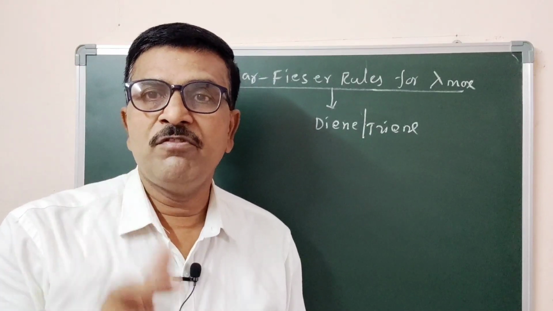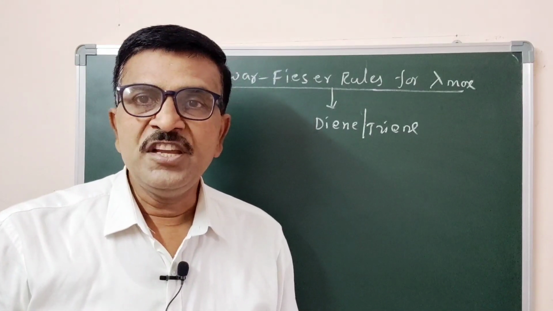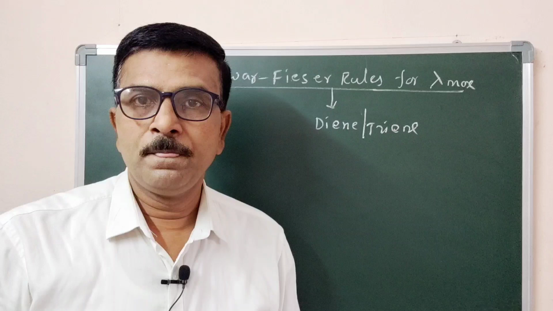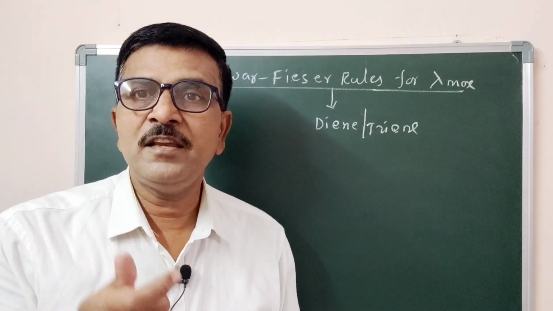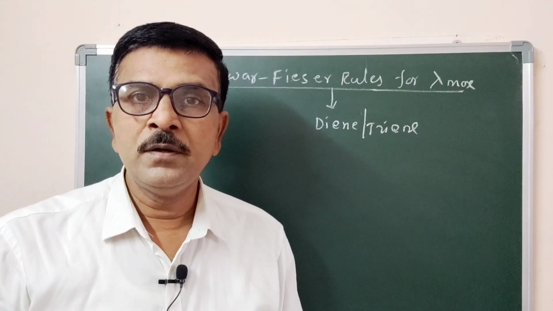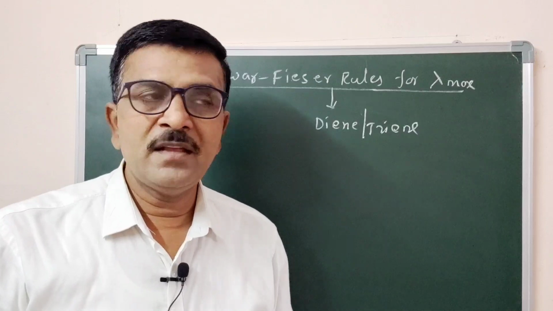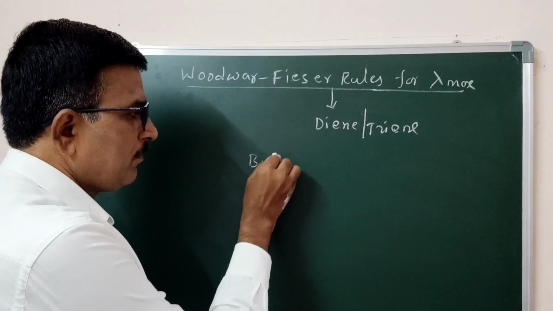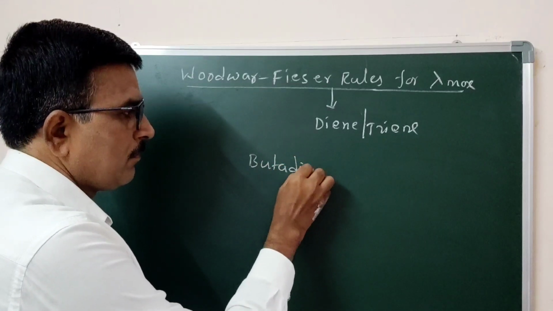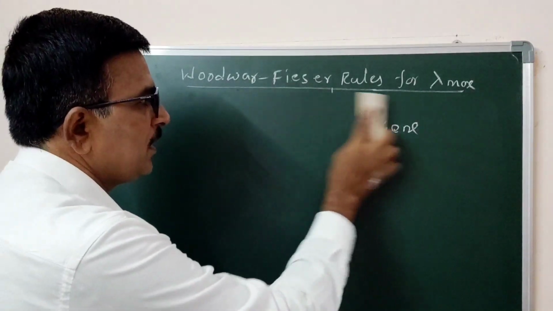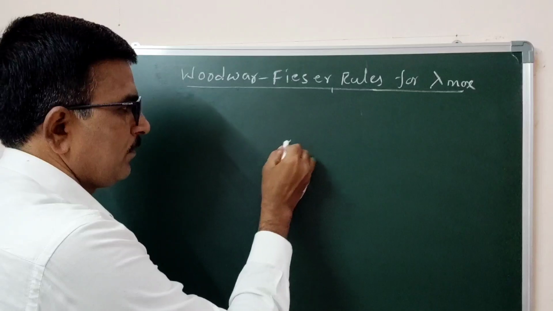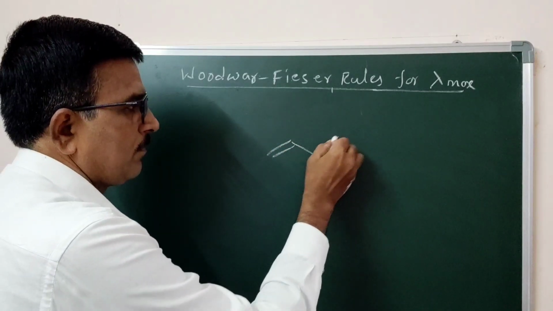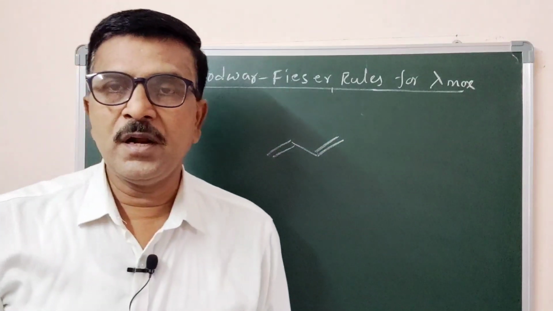According to Woodward and Fieser, each diene has a fixed basic unit, that is butadiene. This is the butadiene.